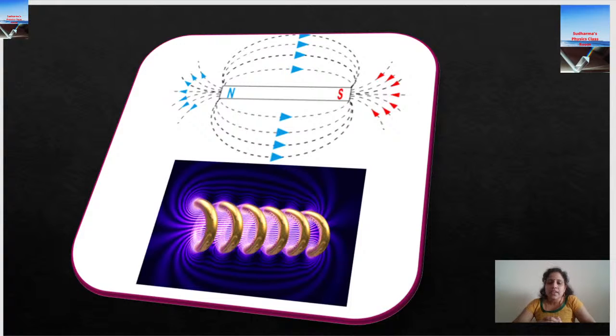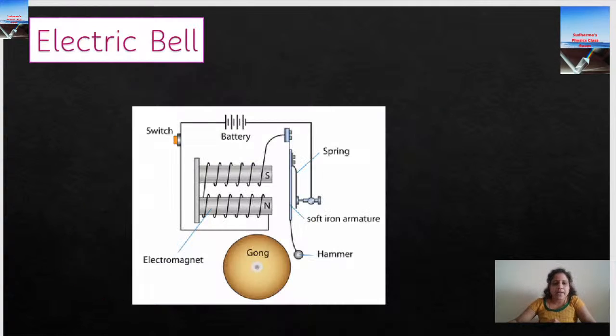Okay, so inside the solenoid, the magnetic field lines are uniform. Uniform means, how do we represent it? By drawing straight, parallel, equidistant lines. This diagram clearly shows how the magnetic field of a solenoid looks. Now we are almost done with the different shaped current carrying magnets. Where do we apply this?